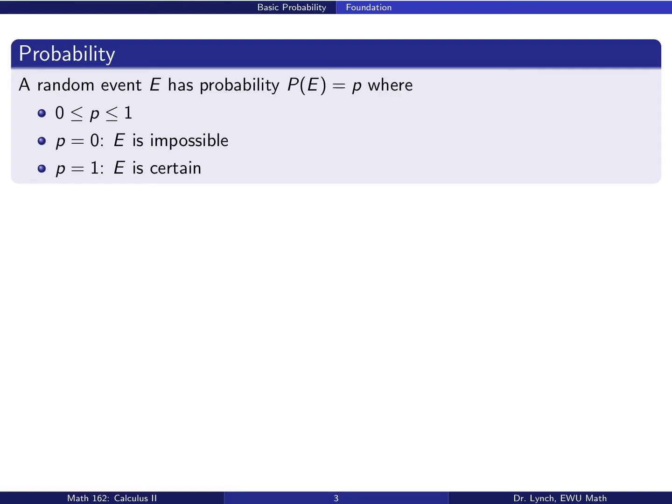distributions. Now, what that means for our purposes is not so important, but you can think of, for example, the event of getting a 7 when you roll 2 dice as being drawn from a discrete probability distribution, whereas the probability that a male weighs between 160 and 170 pounds is drawn from a continuous distribution. In this course, since we're talking about integrals, we're going to be talking about continuous distributions.